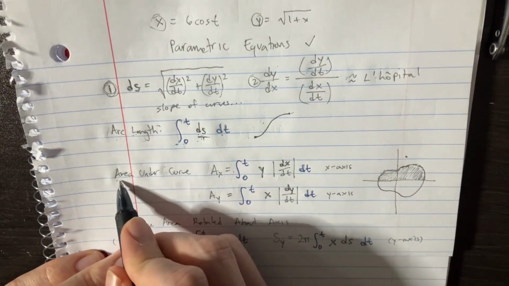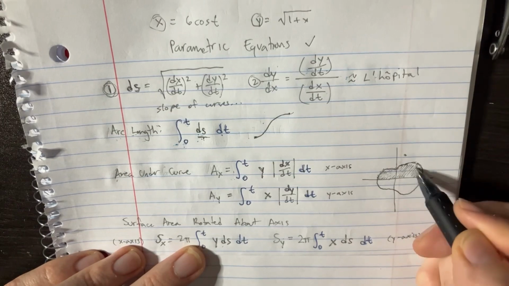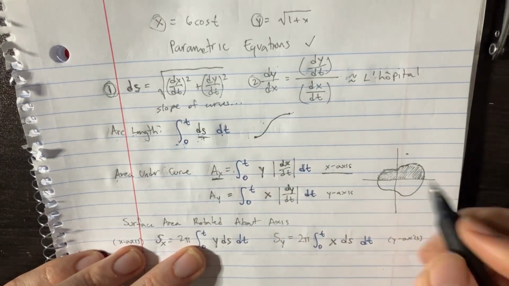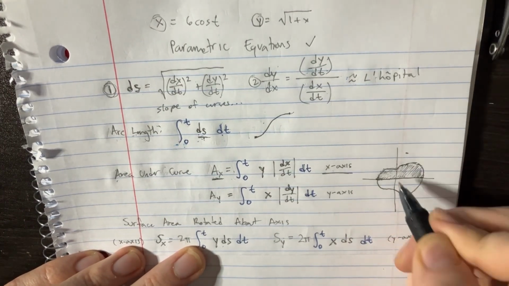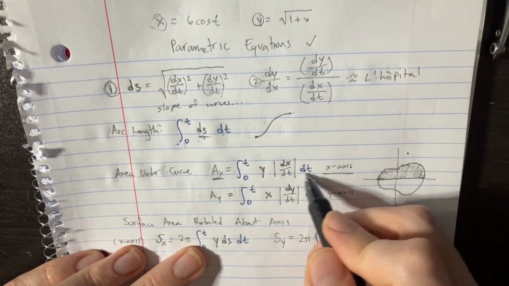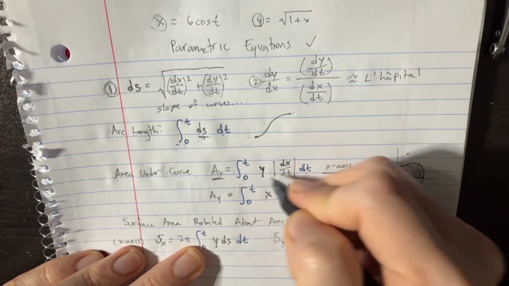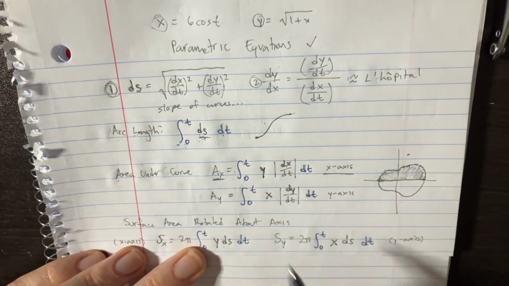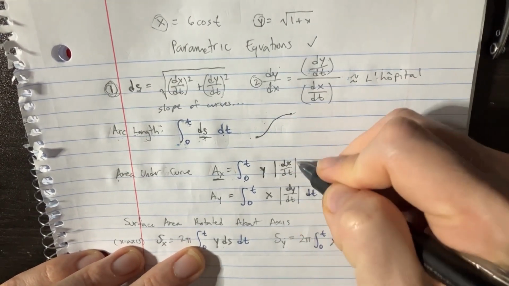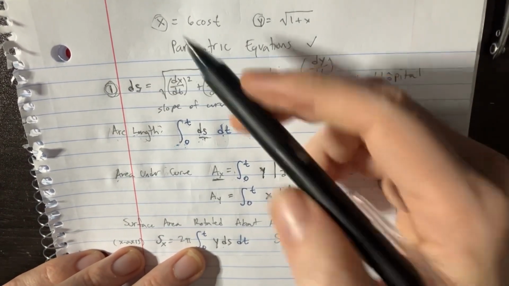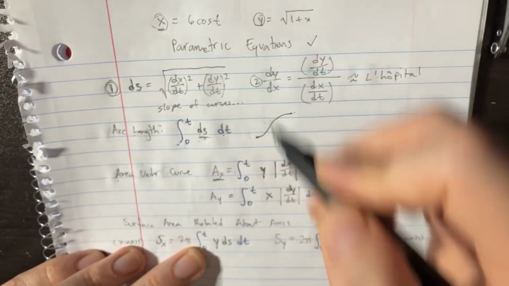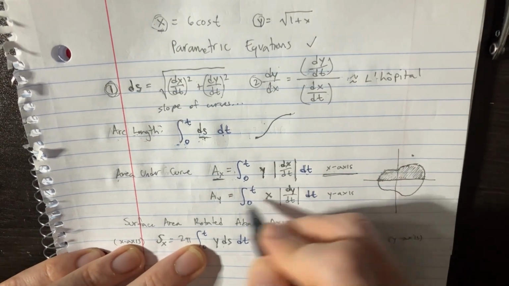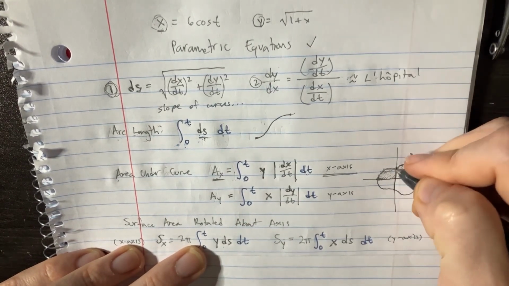Next, let's say you wanted to do the area under the curve. All you need to do is just take this formula. This is for if you want to integrate it through the x-axis, that'd be this one. Then you need to use 0 to t, of course. You just take the y equation and integrate it over the, well, you have to also take the absolute value of the derivative of x. Okay, so it's y dx. That'll give you the x-axis. Or if you want the y-axis, that's this direction.